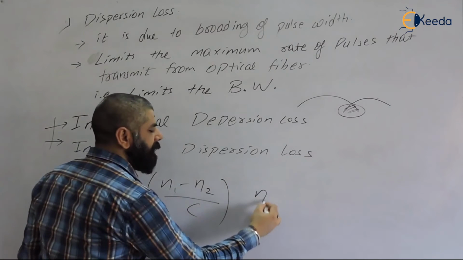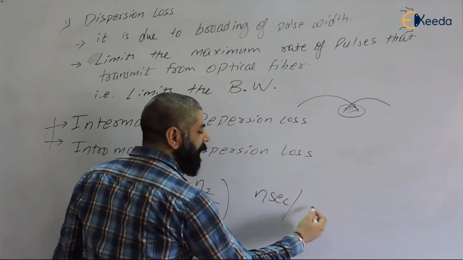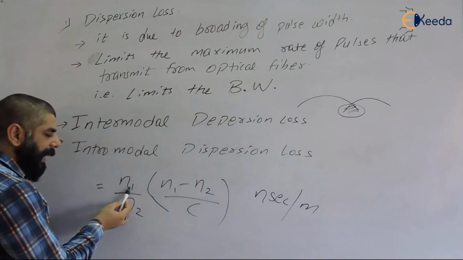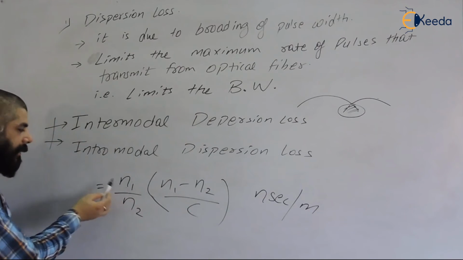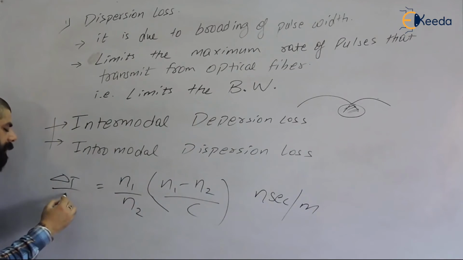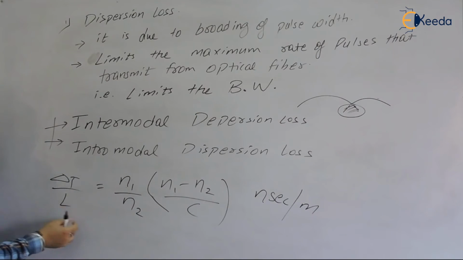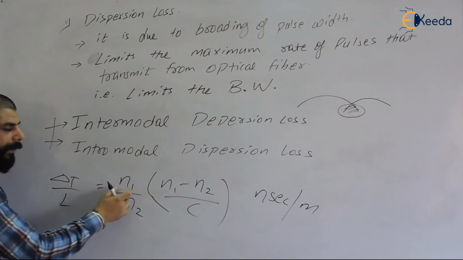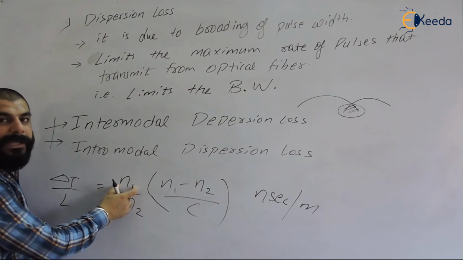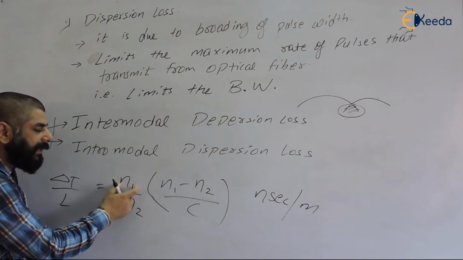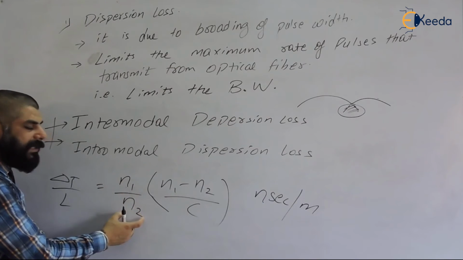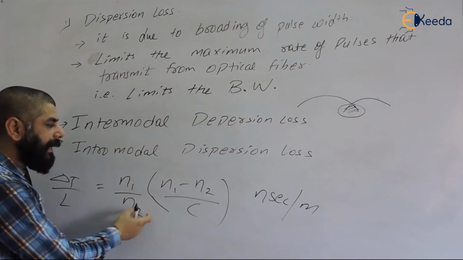It is generally expressed as nanosecond per meter or kilometer, per unit length of optical fiber. What is N1? N1 is the refractive index of core. N2 is the refractive index of cladding.